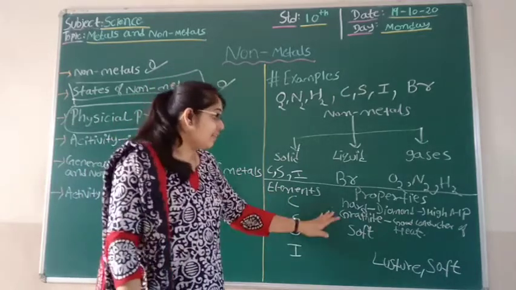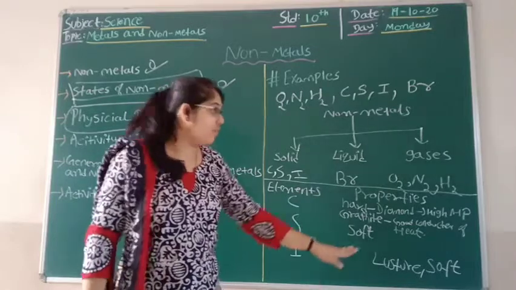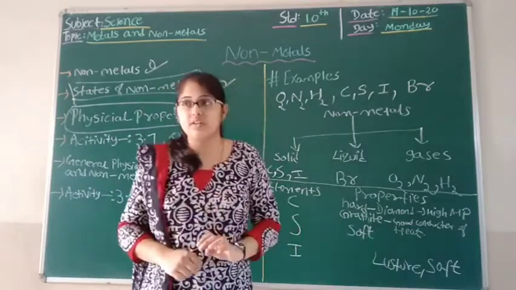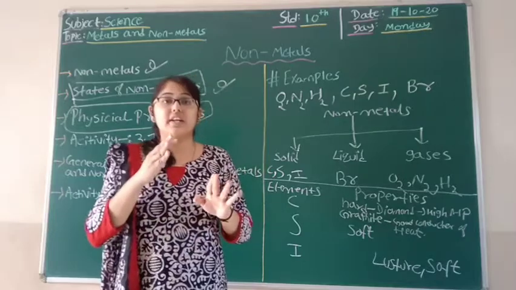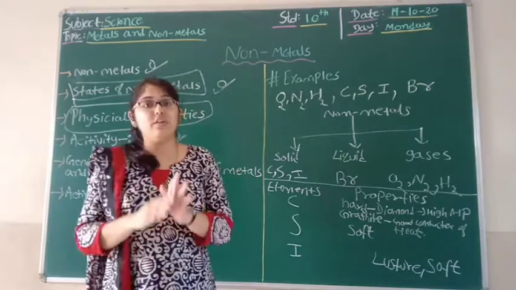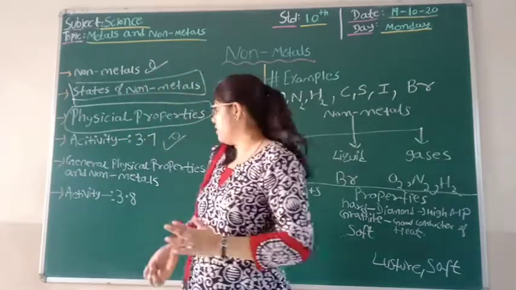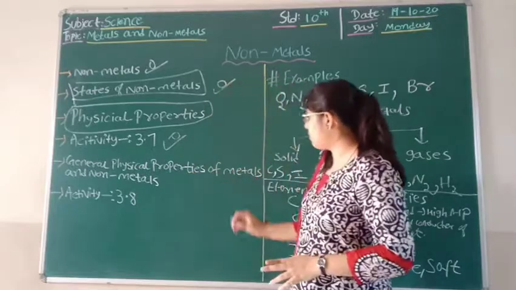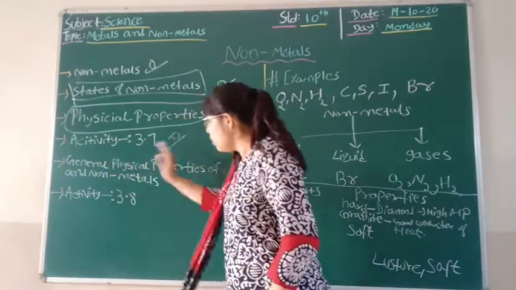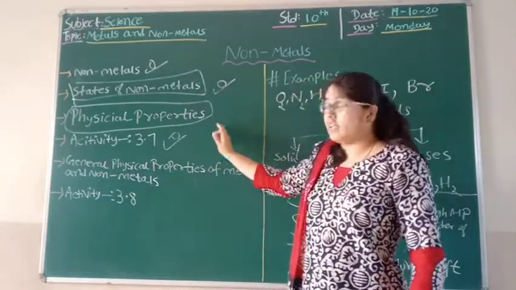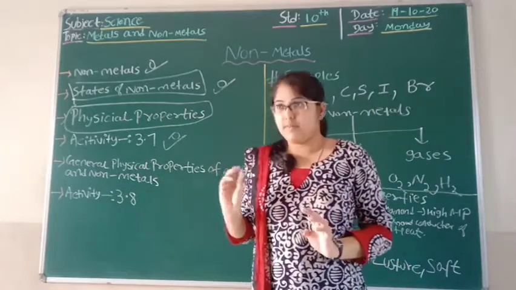That means graphite has the property of a good conductor of heat. So students, with this we can conclude the properties of non-metals. Now we have almost completed the properties of non-metals, right, with activity 3.7.